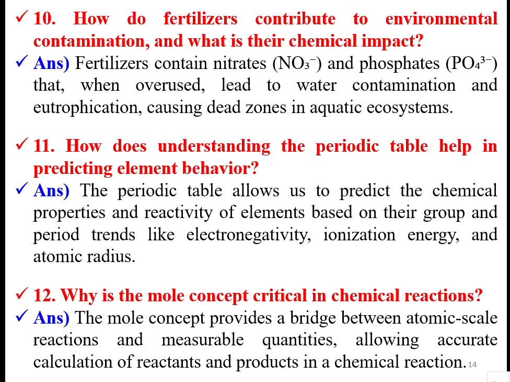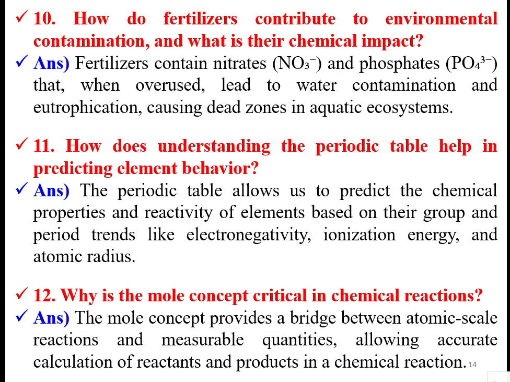Understanding the periodic table helps in predicting element behavior. The main reason behind the classification of elements is that some properties and characteristics of elements periodically come out, that means they repeat.